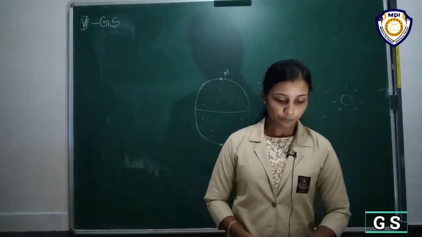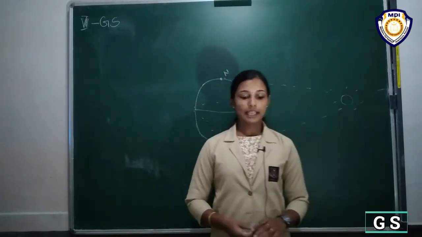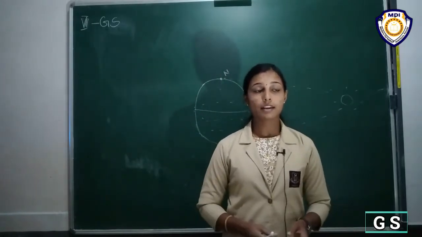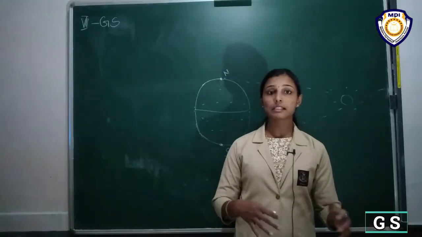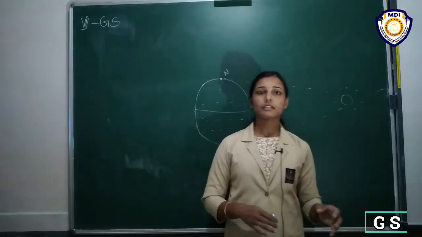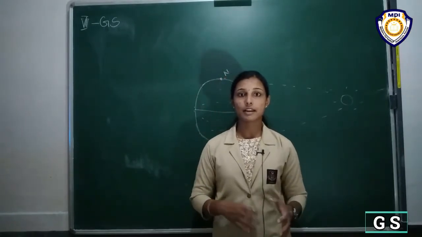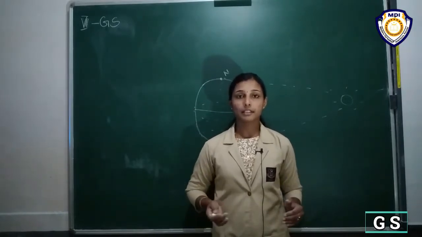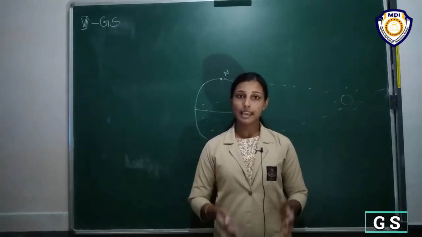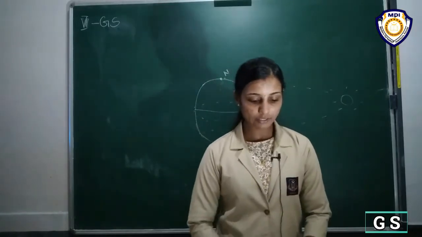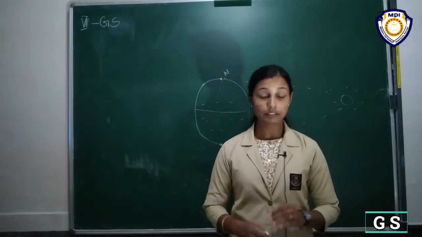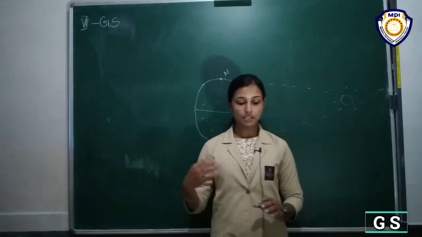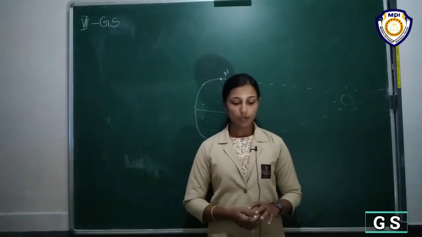Okay, so to protect them from extreme cold, they have two thick layers of fur. And you also know that fur collects air, and air is a bad conductor of heat, right? So these two thick layers of fur help keep the heat inside and keep the body warm without letting the heat out, right? Okay, so they also have a layer of fat under the skin. That fat insulates the body from cold and keeps them warm.